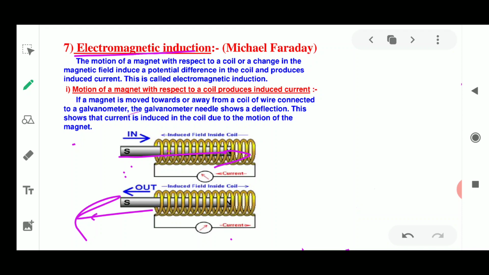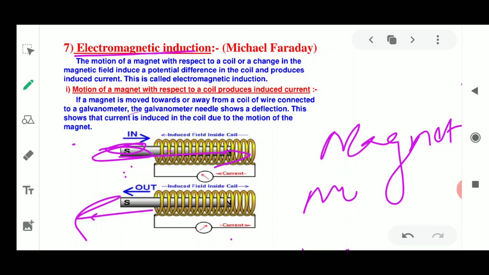It was generated only when the magnet was in continuous motion. The experiment in the NCERT book says the same thing: take a coil having a large number of turns, simply one solenoid. Connect the ends of this coil with a galvanometer, as shown in this diagram.